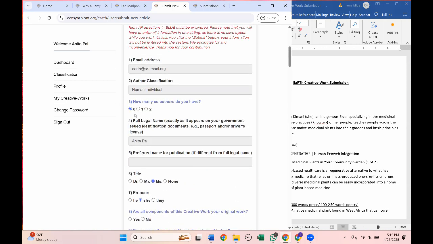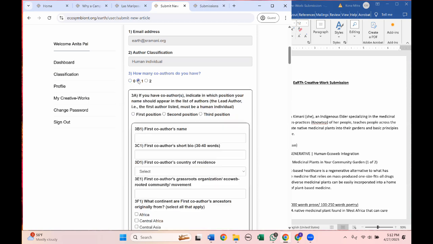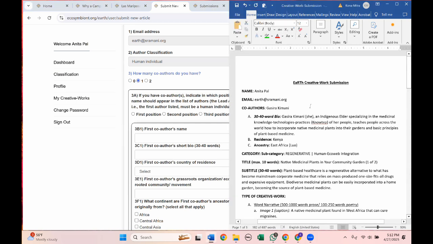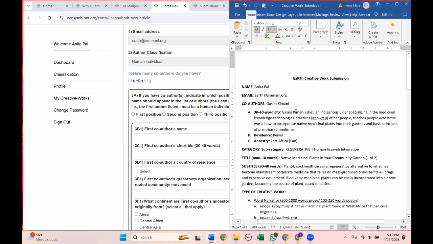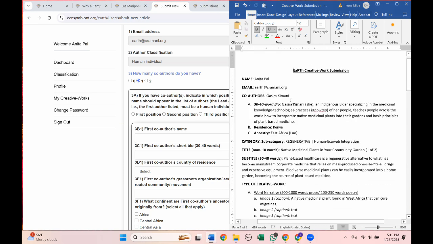So the first blue question is how many co-authors do you have? Which means if you are the only author of this creative work, then select 0. If you have one more co-author, then select 1. We strongly suggest that for each creative work submission, you already have all this information typed out somewhere so that you don't have to look for it when you're filling out this creative work form.